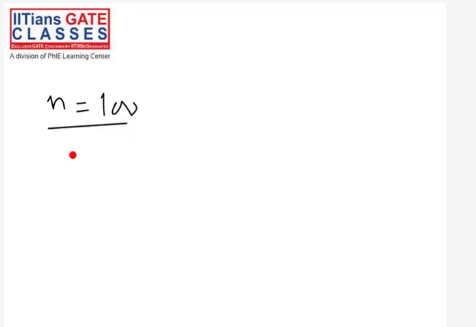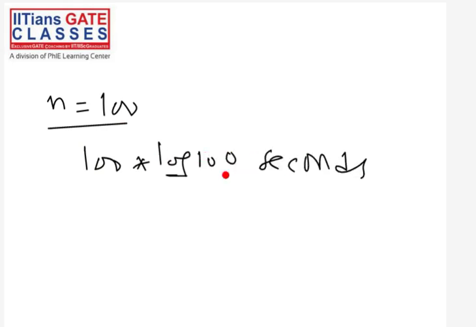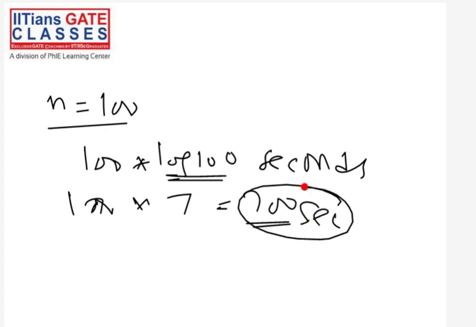Then your merge sort will take 100 multiplied by log 100 seconds. Now log 100 is almost about 7. So 7 into 100 is nothing but 700 seconds. Now 700 seconds is not a lot of time, a few minutes, a few hours, whatever. It's a very small time.